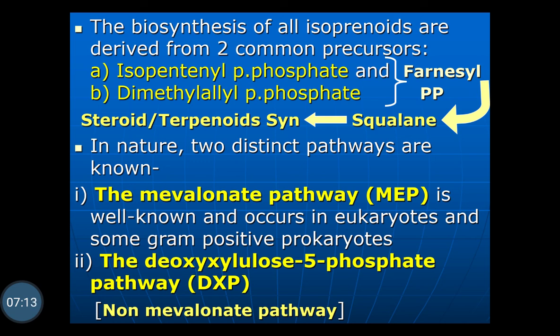In the mevalonate pathway, the formation of mevalonic acid takes place, so it is called the mevalonate pathway, and in the non-mevalonate pathway, the formation of deoxyxylulose 5-phosphate takes place, so it is called the DXP pathway. Here we will discuss the mevalonate pathway.